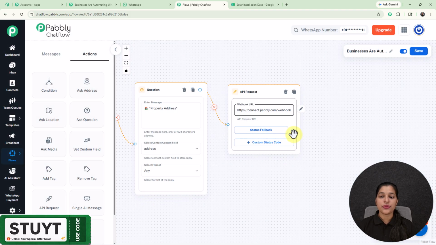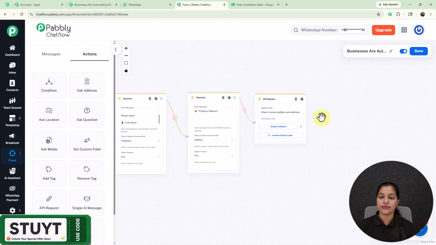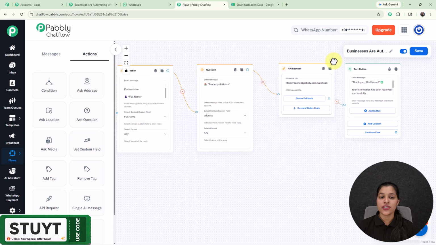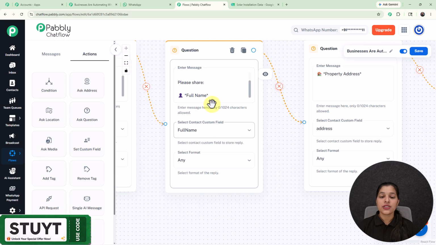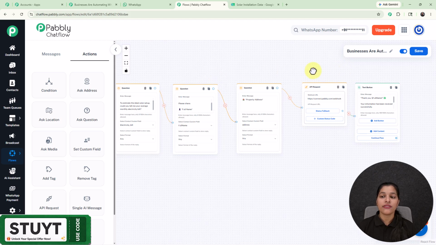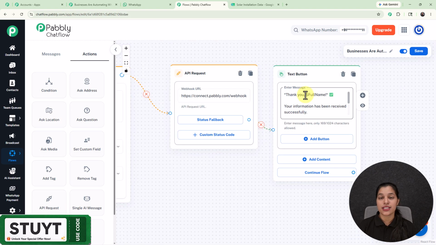Now I am going to provide the status fallback, meaning the final message which I am going to send to my user after saving this data. Here you can see that I have used the text button node for sending this confirmation message which says thank you $full name. This full name variable signifies the contact custom field which we have just selected for this question where we are asking for the full name. So as soon as my user provides me the answer to this question, the response will be replaced in this message node and we will be able to send personalized messages to our customers.